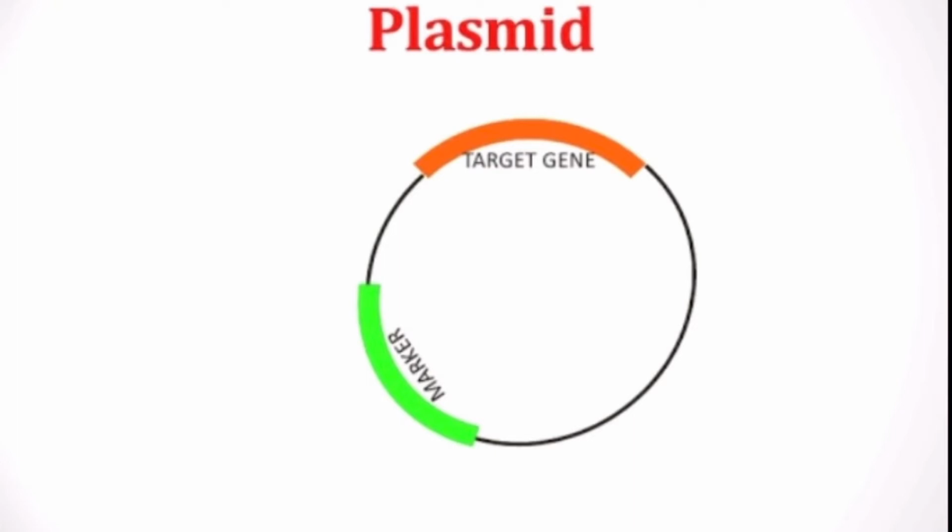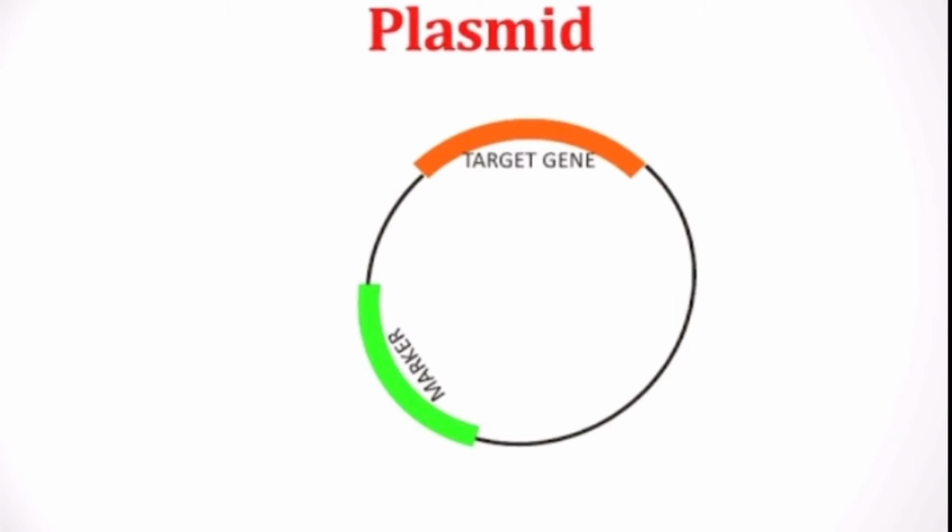Plasmid is also called a cloning plasmid. Why so? I told you the plasmid allows the insertion of the gene of interest into it, and depending on its copy number we will get the same gene. If there is a high copy number, we will obtain a high amount of target gene or gene of interest. That means the target gene has been produced in multiple copies, meaning it has been cloned. The same target gene we will get in the bacterial cells. That's why plasmid is also referred to as a cloning vector or cloning plasmid.